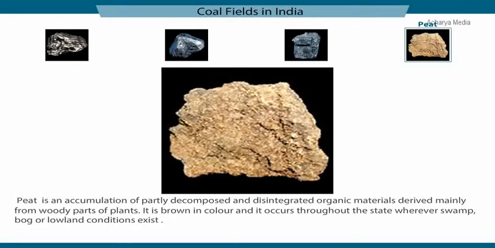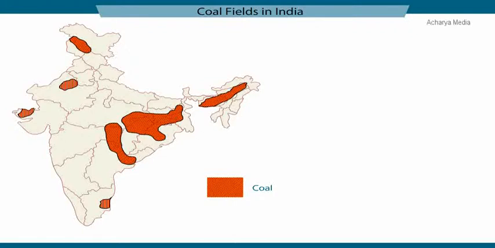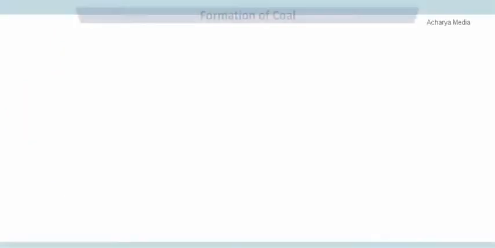Peat is an accumulation of partly decomposed and disintegrated organic materials derived mainly from woody parts of plants. It is brown in color and it occurs throughout the state wherever swamp, bog or lowland conditions exist. This map shows the distribution of coal in India.